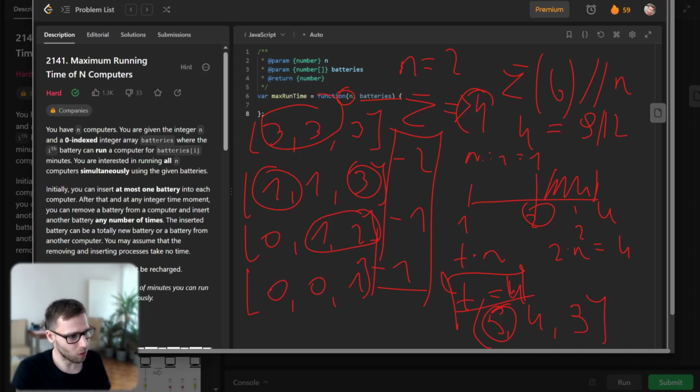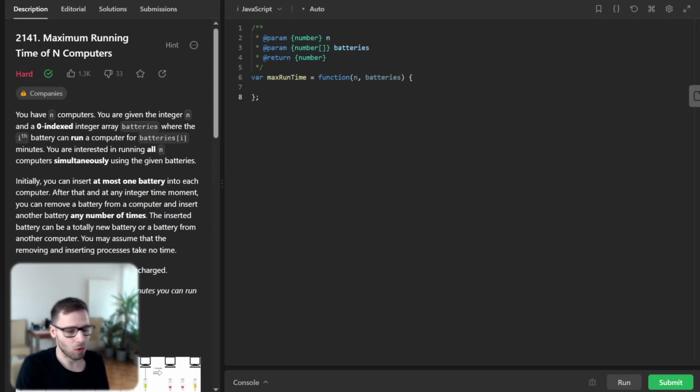So we cannot use all of battery 5, and our minimum battery will be just 3. It's a very interesting observation. So we will sum the power of batteries, comparing whether it's the minimum of the battery or the target, for all batteries. Let's implement it, and then I will explain everything right away.